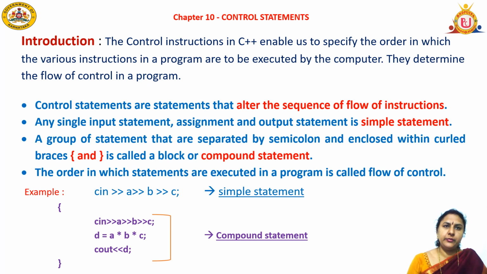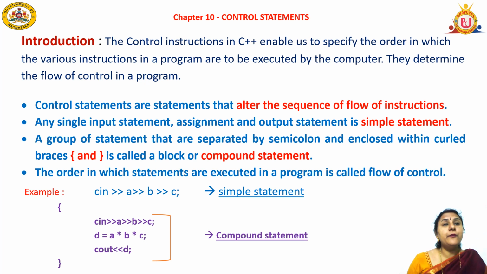Today we start the introduction to control instructions. What is a control instruction or control statement? The control instructions in C++ enable us to specify the order in which the various instructions in a program are to be executed by the computer. In which order, one by one, or will it change the order? So how is the program going to be executed by the computer?